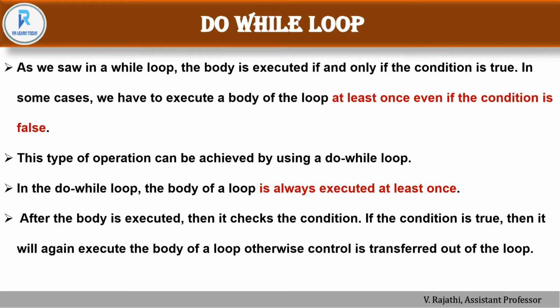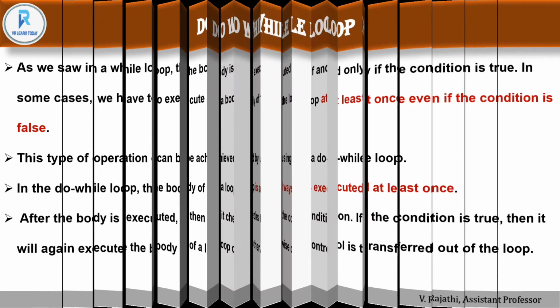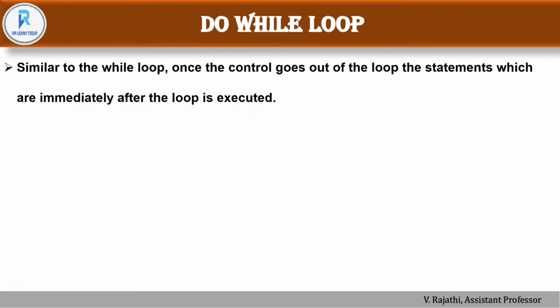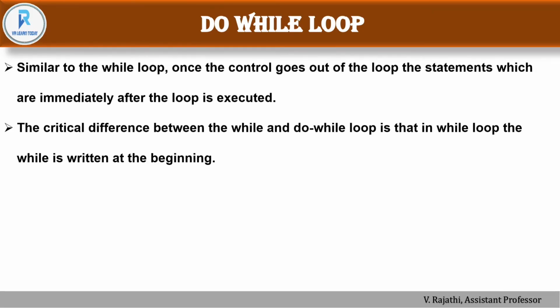So anyway, whether the condition is true or false, in any case the body of the loop will be executed at least once, even if the condition is false. That is the main concept in do while. And one more thing, that's the reason we call this an exit controlled loop. The do while loop is similar to the while loop, and once the control goes out of the loop, the statement immediately after the loop is executed.